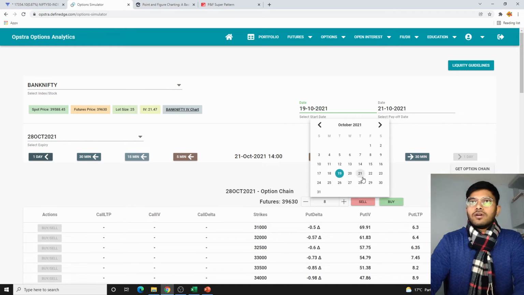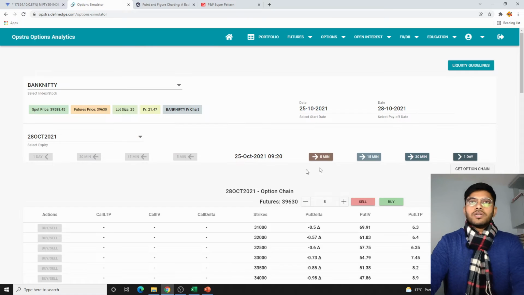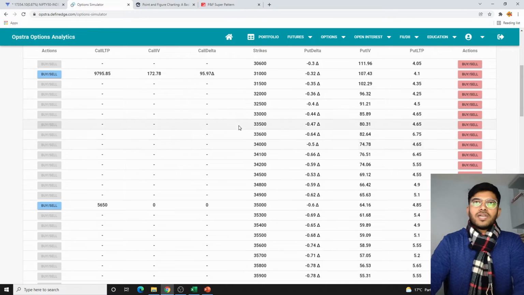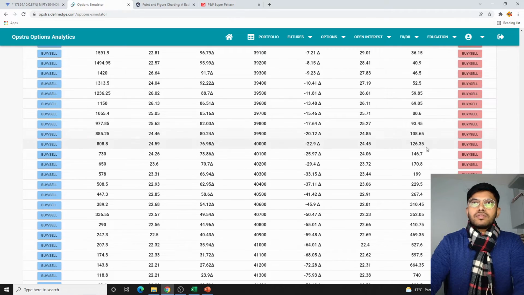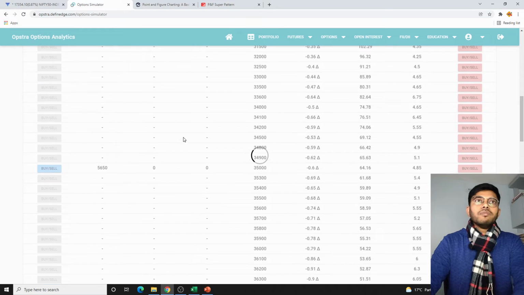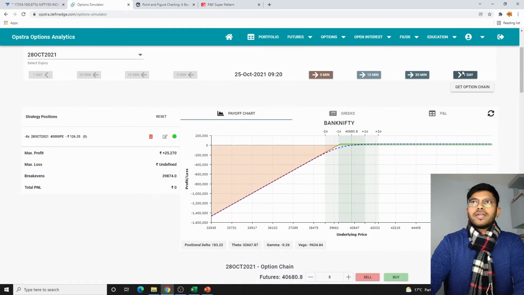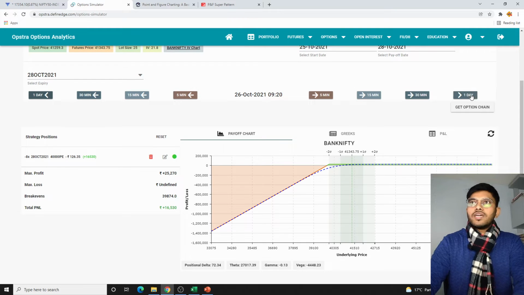So for the entry on 25th of October and the payoff on 28th of October, I will be entering into this trade at 9:15, selling 40,000 puts. So 40,000 puts selling at around 126, quite attractive premium here. So let's just forward it till the end of the expiry day.